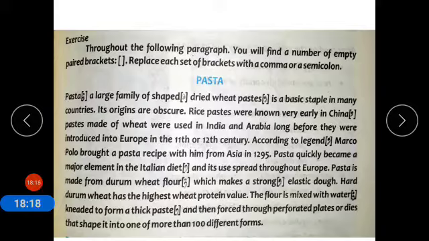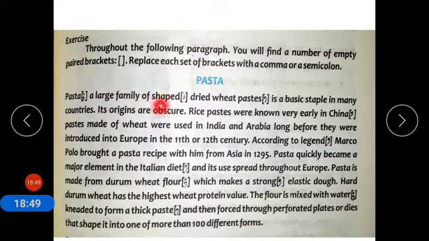Now coming to colon. It is another sign of greater pause. It is sometimes used with a dash. The use of colon is that it is used before an explanation, before a list, and to introduce a quotation. Now coming to the paragraph. Pasta. Then you have to put a semicolon, which shows that it is explaining it.